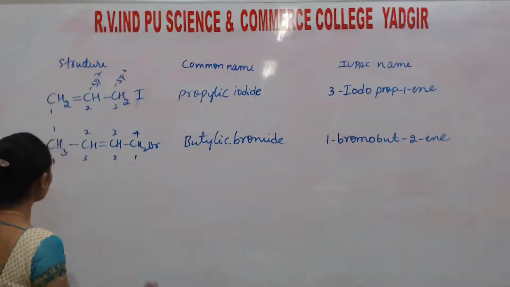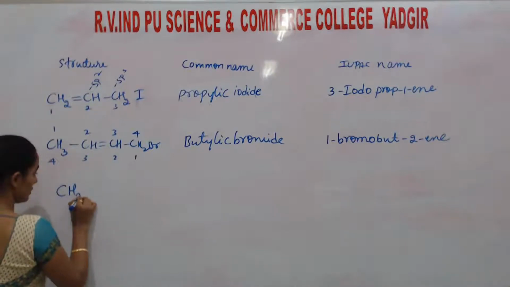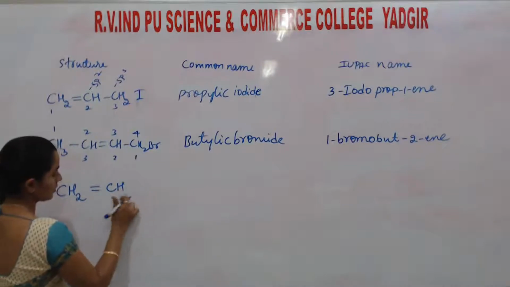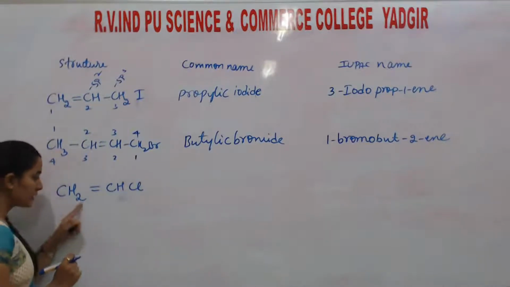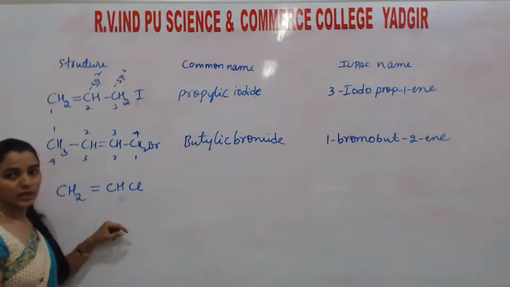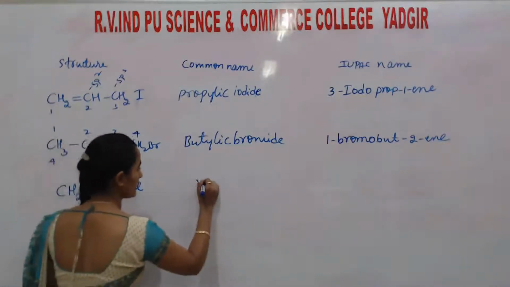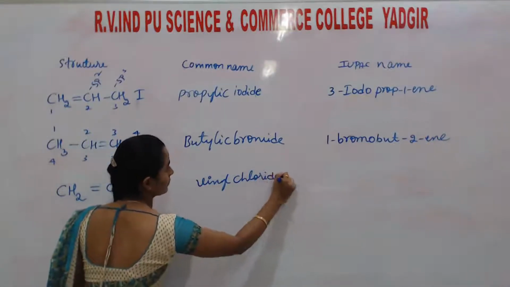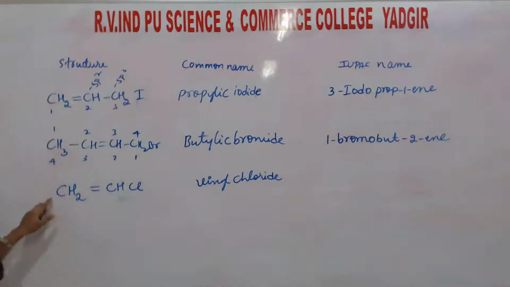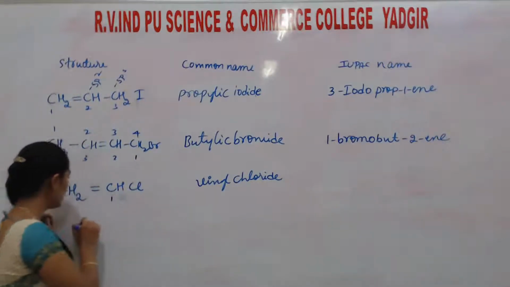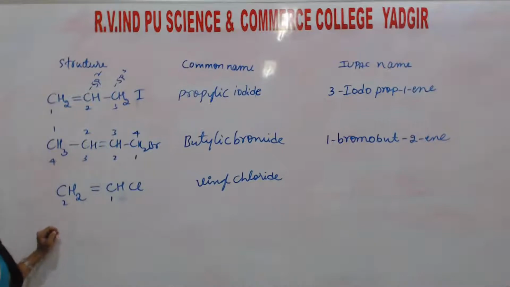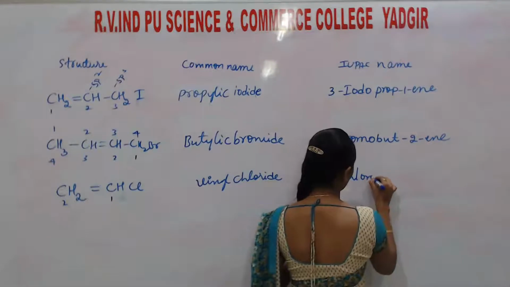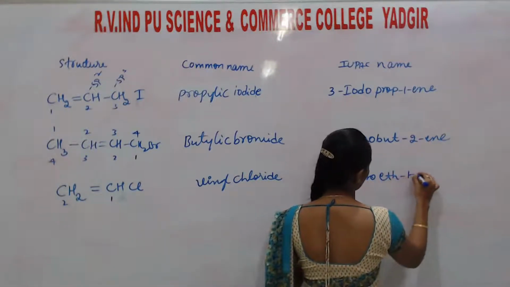Okay, students. So the next one is CH2=CH-Cl. If this type of compound is there, it is simply vinyl chloride. But in the IUPAC name, this is 1, this is 2. Okay, that must be 1-chloroethene.